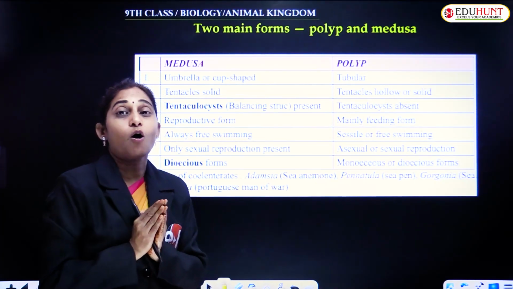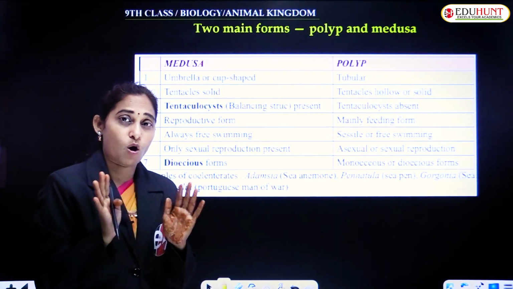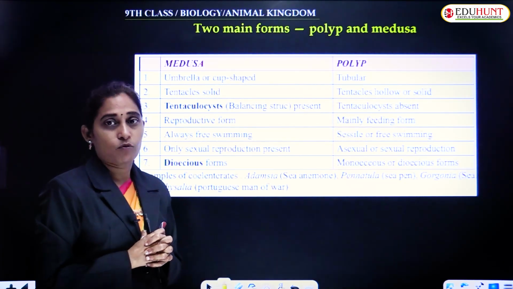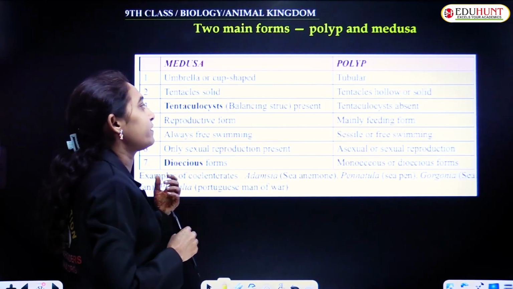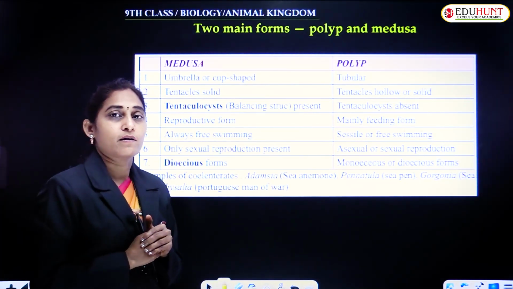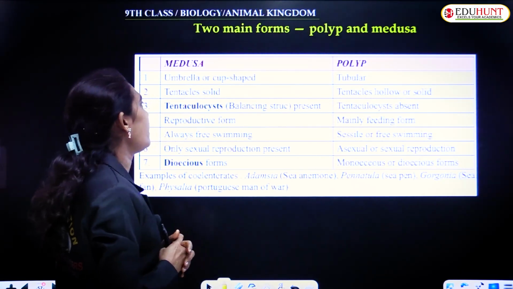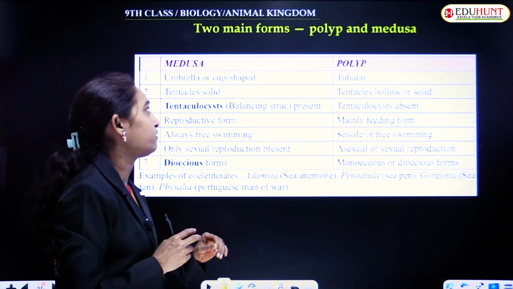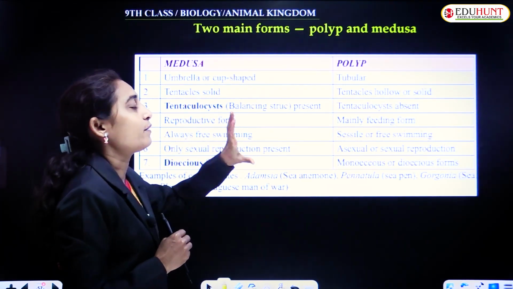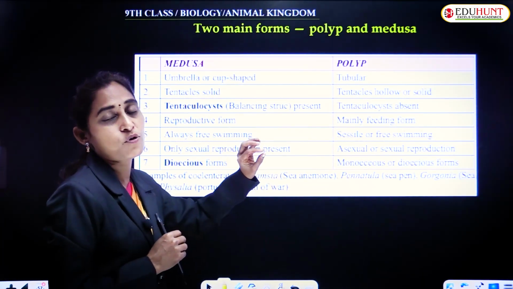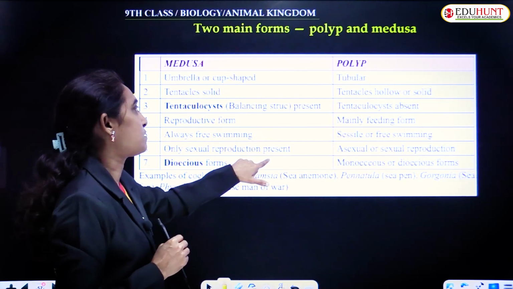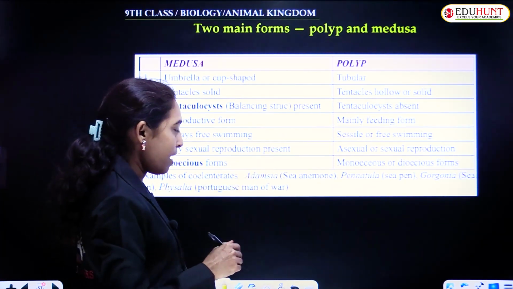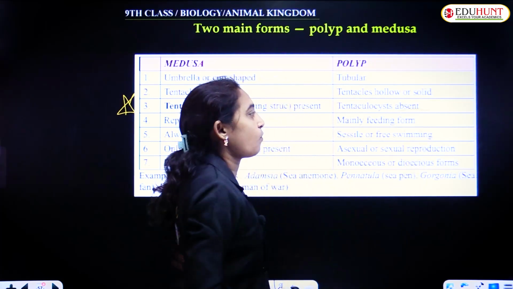Tentaculocytes, balancing organs or balancing structures. We shouldn't say organ, because organ level organization is not found in Coelenterata. So we have to say only that tentaculocysts, the balancing structures, are confined to the medusa form and not the polyp form. Balancing structures and tentaculocytes are absent in the polyp form. This is an important point.